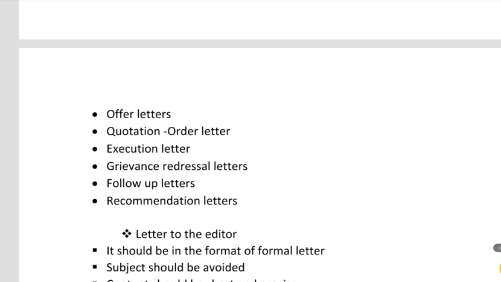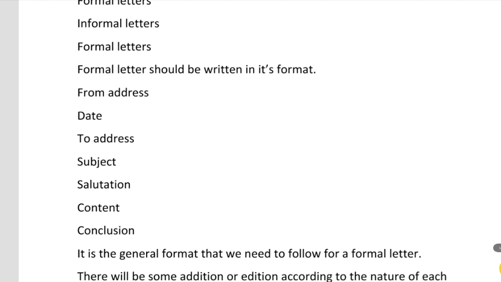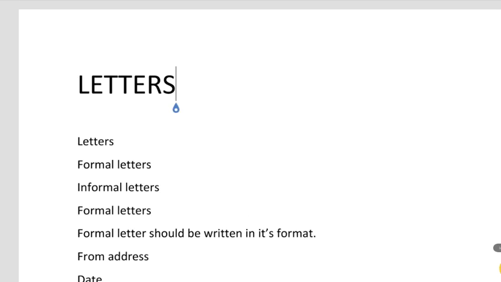So these are the different kinds of formal letters that we have to learn for our official career and also from the exam point of view. Hope you understood the different kinds of formal letters, and it will be helpful for you to write and score good marks, and also to lead a good official career or to do your work without any mistake.